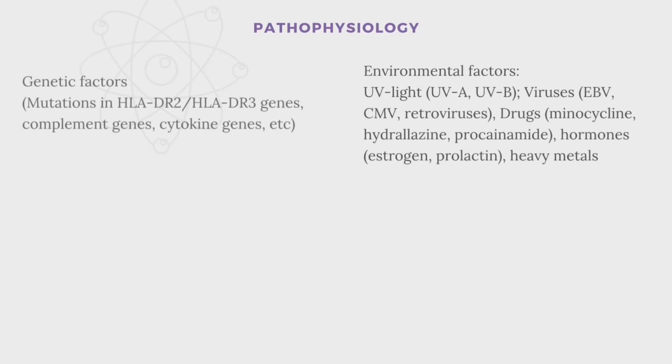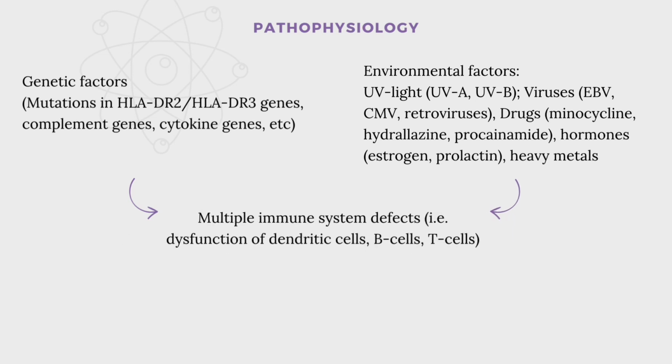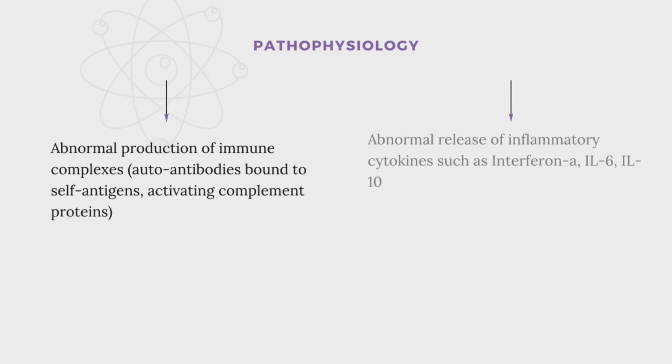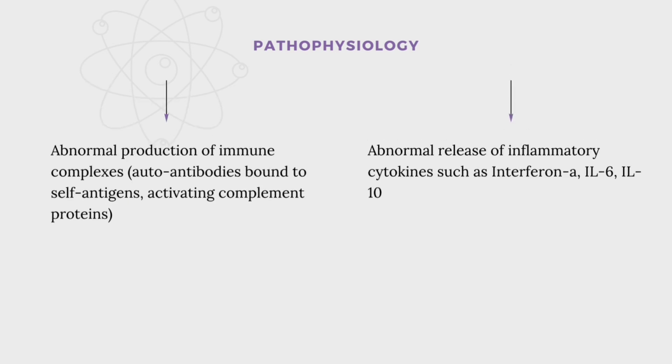This might be due to both genetic and environmental factors, which may lead to multiple immune system defects, including dysfunction of dendritic cells, B cells, and T cells, leading the patient to have autoantibodies. The abnormal production of immune complexes, autoantibodies bound to self-antigens, activates complement proteins and autoreactive cells. There is also abnormal release of inflammatory cytokines such as interferon alpha, interleukin 6, and interleukin 10.